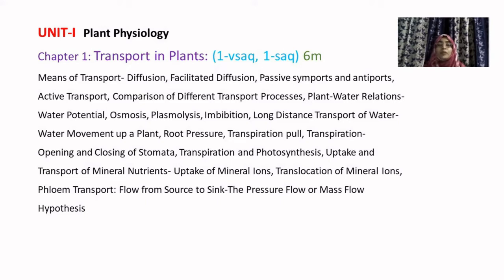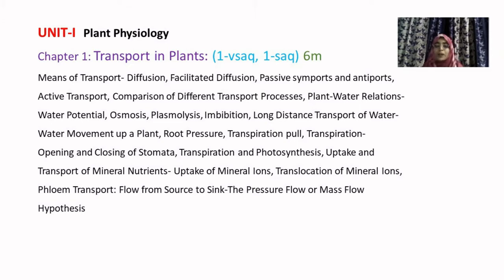Next, we will be studying water potential. Potential is nothing but an increase in the number of water molecules. We have studied osmosis, the movement of molecules from higher concentration to lower concentration through a semi-permeable membrane. All these topics: osmosis, plasmolysis, imbibition, long distance transport systems, and opening and closing of stomata.